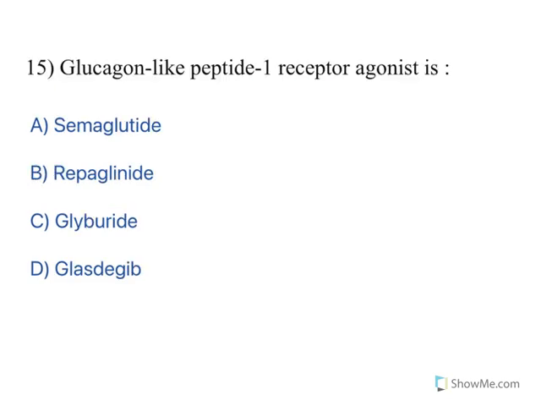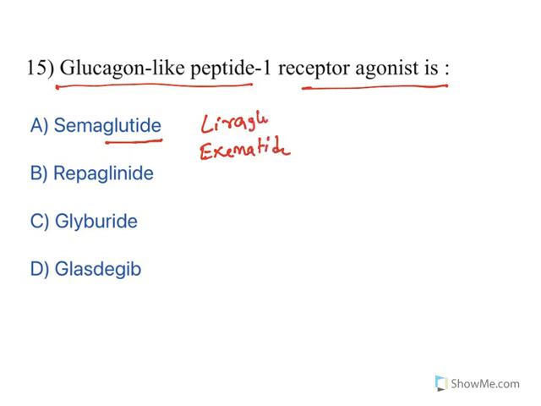Moving to the next one. Glucagon-like peptide 1 receptor agonists. These classes of drugs are used to treat diabetes mellitus. All the glutides, liraglutide, exenatide, semaglutide, all of them belong to this class. In fact, how do they act?